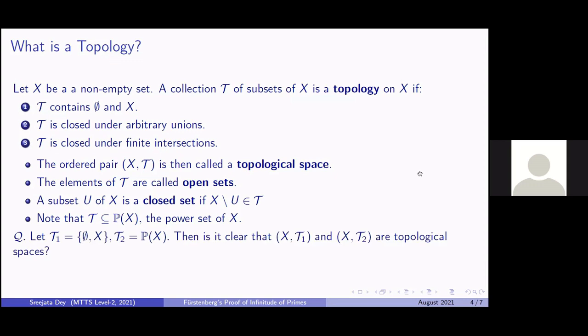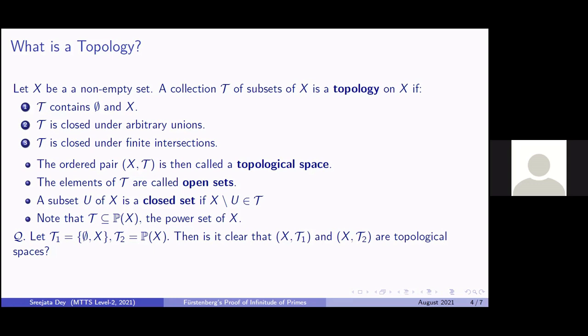Now we'll look at two examples which are very standard examples of topologies. The first one is tau1, which I define as it contains the empty set and X. And the second one is tau2, which is the power set of X. So we can verify from definition that these are indeed topological spaces, (X, tau1) and (X, tau2).